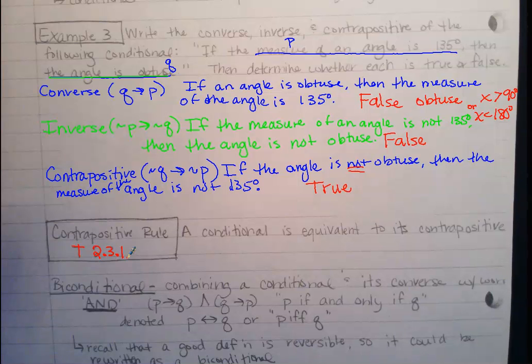But in this chapter, you're going to start getting 4 and 5 theorems per section. So it does start to be helpful to know where to look. But so the contrapositive rule is a conditional is equivalent to its contrapositive, which we already talked about previously, that they were equivalent statements. But this is the theorem that you can go back and reference during a proof as well to use.